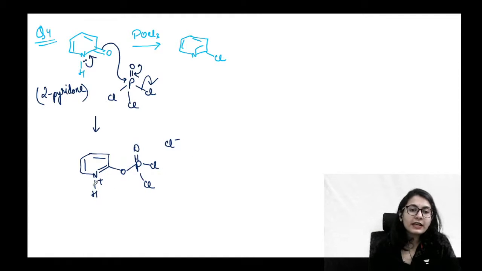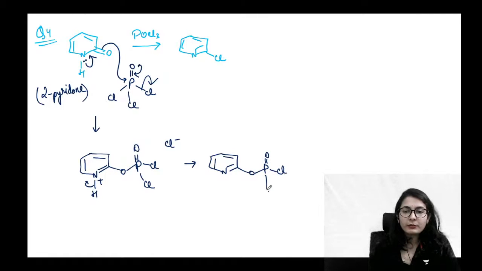Now this proton can easily fall off within the medium, within the solvent, and you are going to directly get pyridine with the second position having this oxygen as a good leaving group. अभी oxygen भी good leaving group बन चुका है and the Cl minus is free. This Cl minus is going to do SNAR mechanism, substitution, addition elimination mechanism.